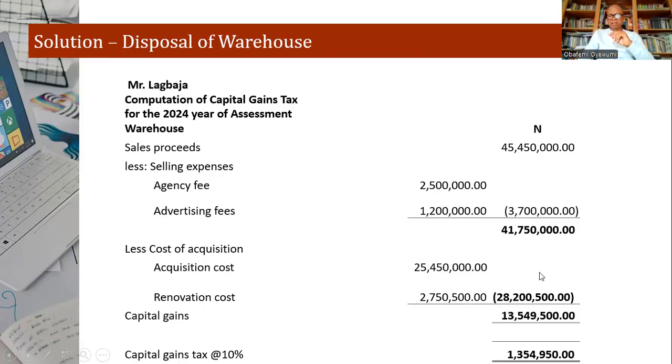By the time you deduct this from this, you arrive at 13 million 549. And by the time you apply 10% to it, you arrive at 1,354,950.